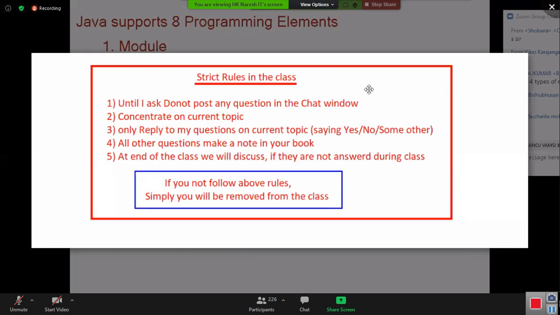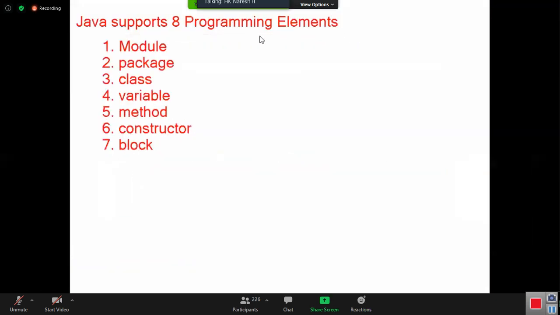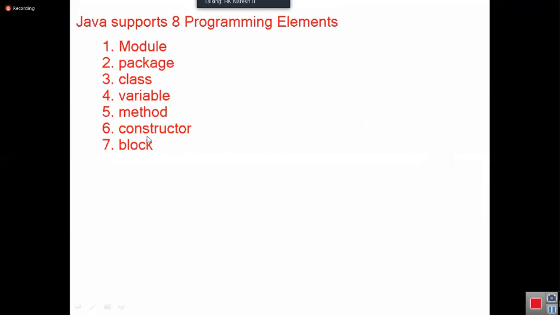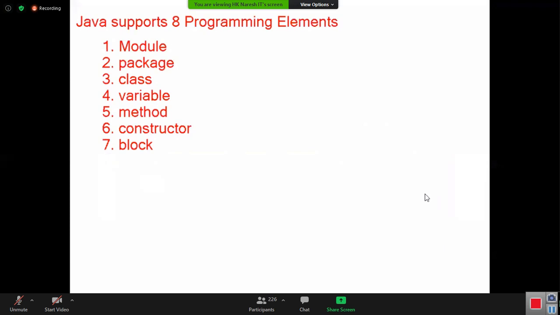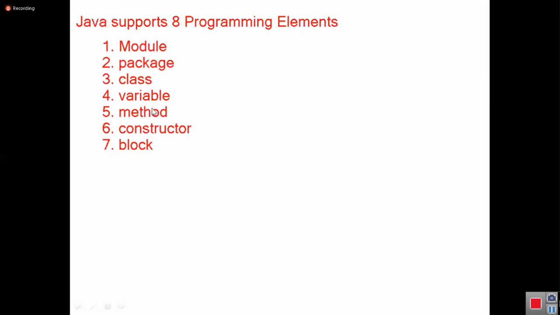For example, I have introduced what? Module, package, class, variable, method, constructor, block. Immediately people will start asking questions: sir, what is module? What is package? What is class? That's what I'm telling, don't ask next questions. What is the current topic? The current topic is Java supports 8 programming elements. What are the 8 programming elements? These 7. Then immediately you got a question: what is a module? Right.